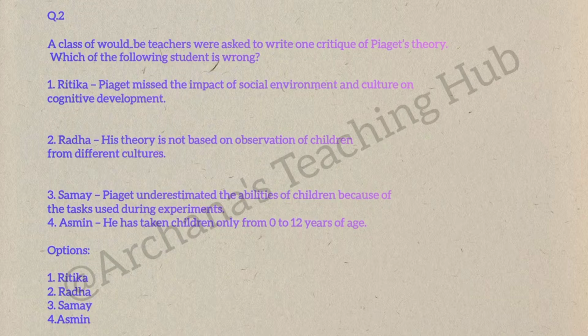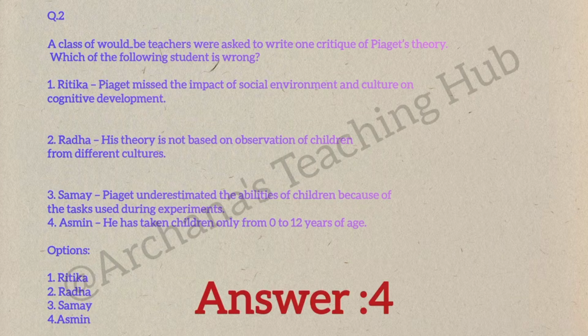Option 1. Ritika. Option 2. Radha. Option 3. Samay. Option 4. Asim. Correct answer is 4. Asim. Piaget studied development beyond 12 years, also the formal operational stage. So, Asim's statement is wrong.